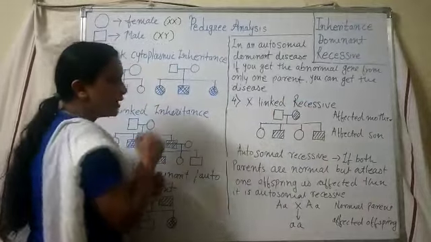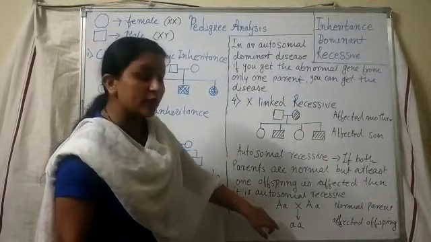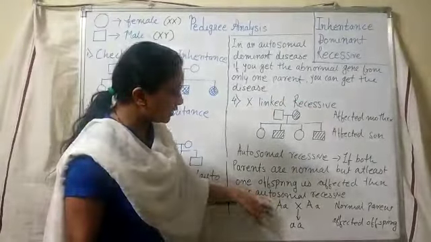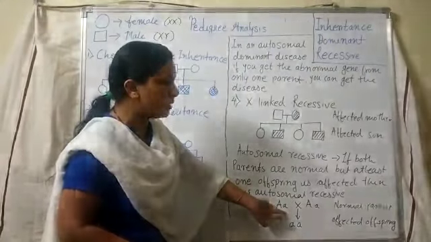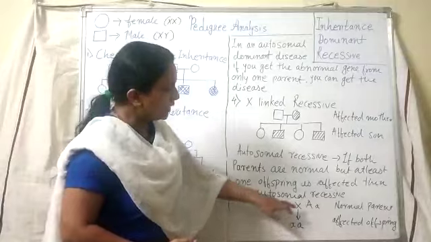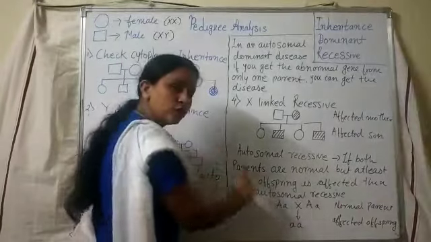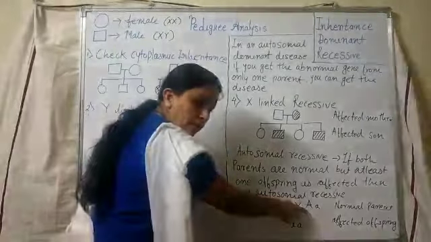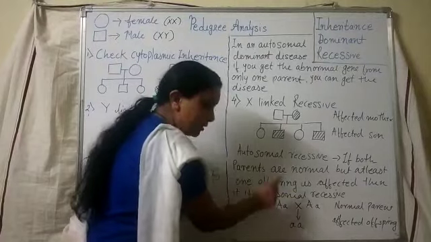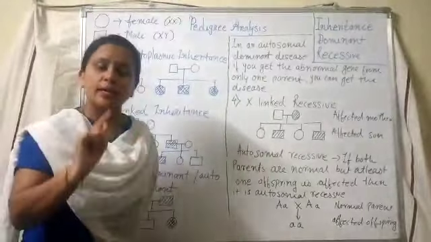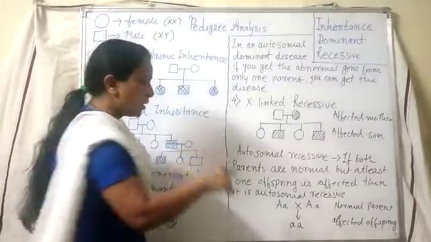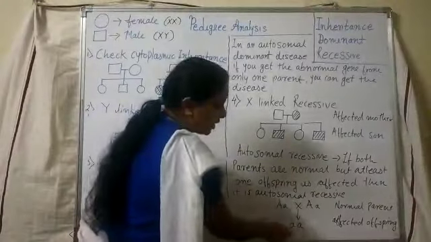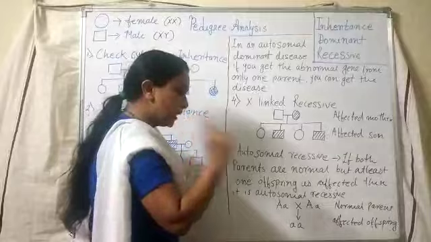Now see for the next one, how that recessiveness will come. These are just examples. For example, we have taken these normal parent genotypes. When they are coupled, obviously you all know the combinations. AA can be combined, or capital A small a can be combined, or the third option is small a small a. Now just think about that.